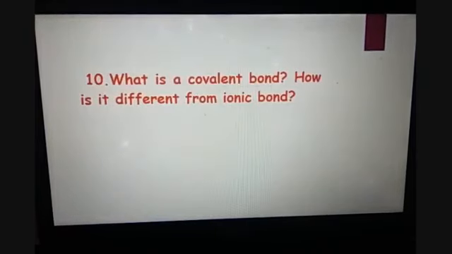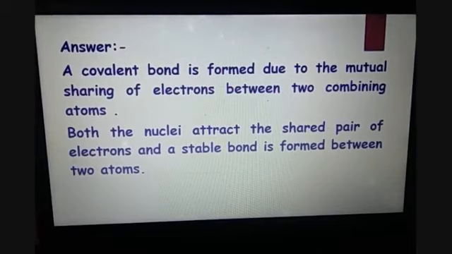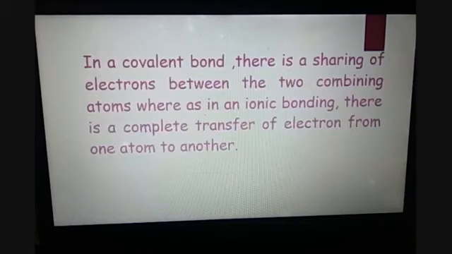Question number 10 is, what is a covalent bond and how is it different from ionic bonds? So we know that a covalent bond is formed due to the mutual sharing of electrons between two combining atoms. Both the nuclei attract the shared pair of electrons and a stable bond is formed between the two atoms.